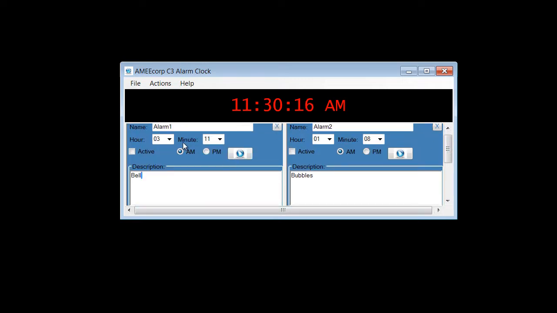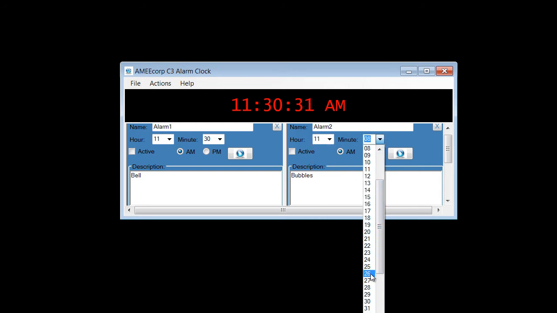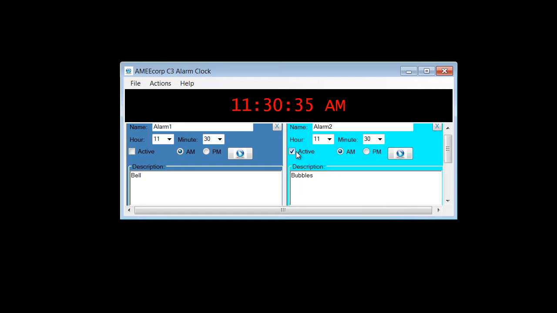So now let's actually play the alarms. Okay, so that's the default sound that comes with the alarm clock. And there's the custom sound.